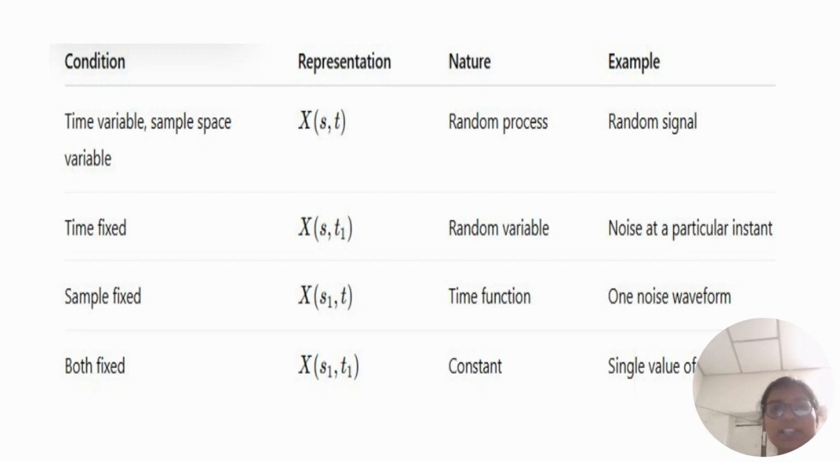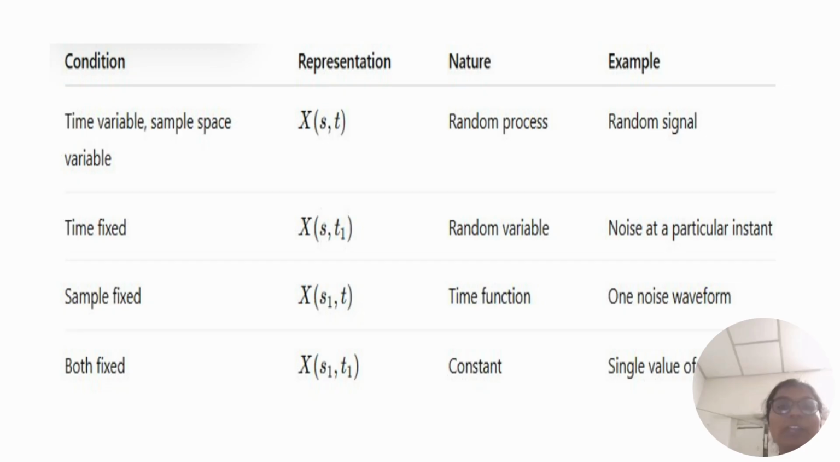Now we see the conditions, representation, nature, example. If time is variable and sample space is also variable, we represent it as X of s comma t. Its nature is random process. Example, random signal. We completed this first one, and the next one is time fixed: X of s comma t1. T1 means time is fixed. S doesn't have any numerical suffix, so it is variable. The nature is random variable, and the example is noise at a particular instant.